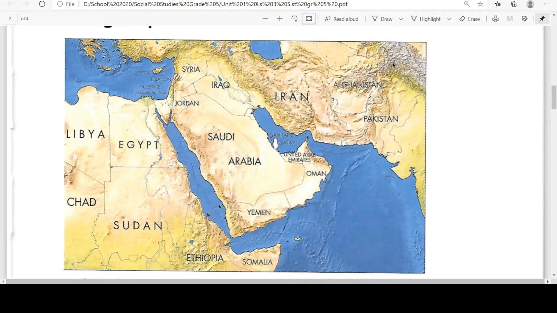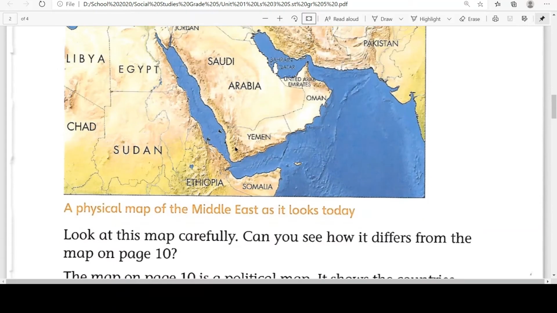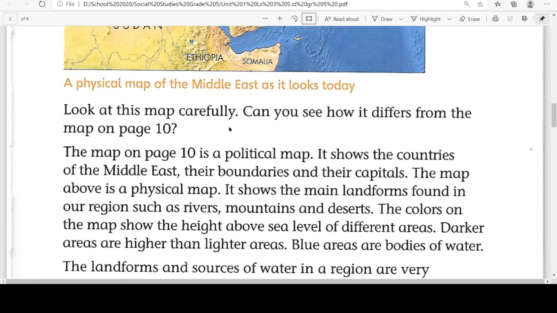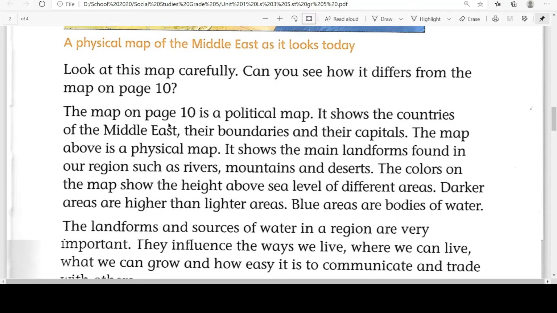So these are the high areas which are showing us with the brown color. Okay, look at this map carefully. Can you see how it differs from the map on page 10? On page 10, we had a map that was called the political map. The map on page 10 is a political map. It shows the countries of the Middle East, their boundaries, and their capitals.